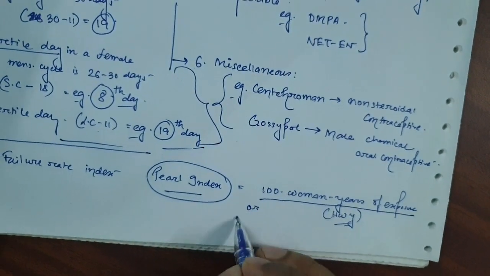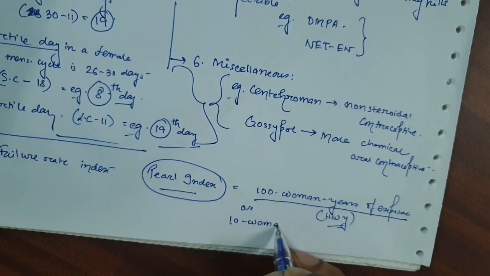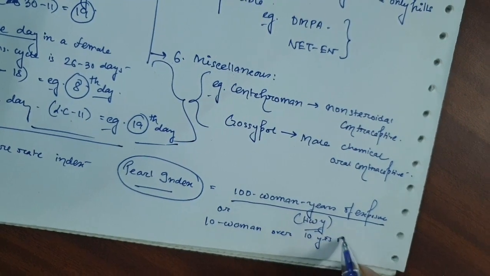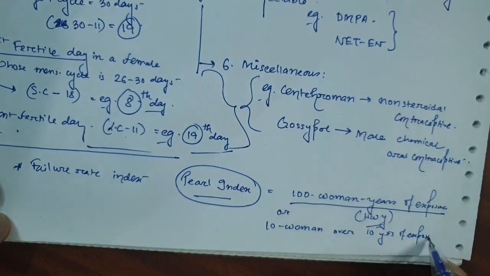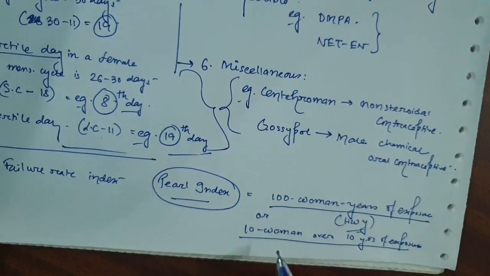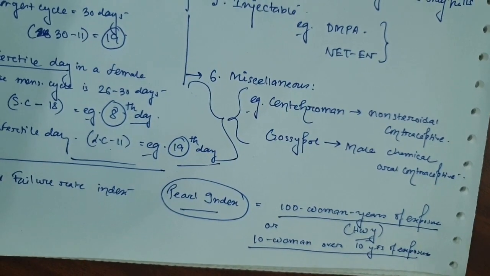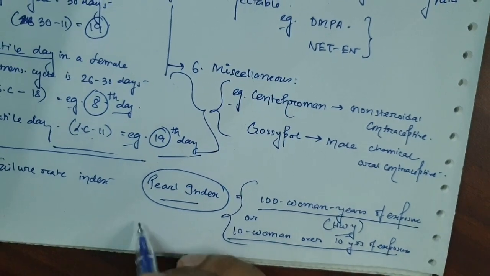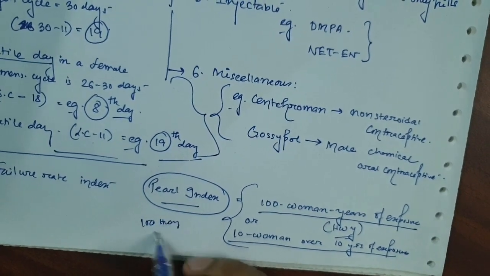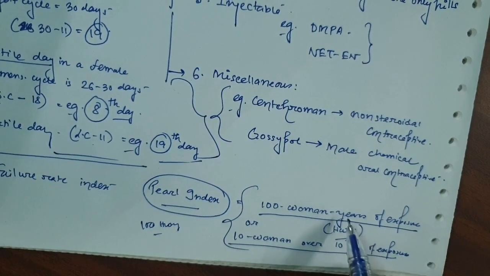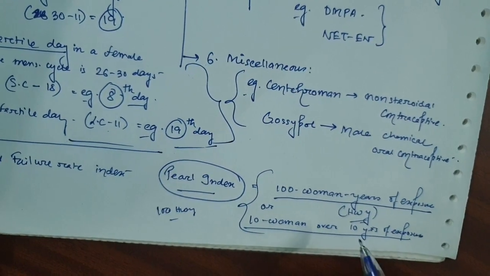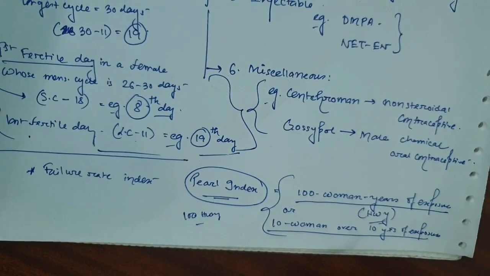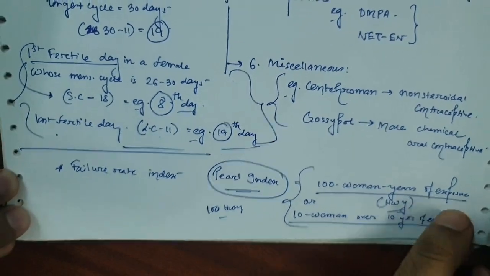Or we can say it's 10 women over 10 years of exposure. So if we study 10 women using a particular type of contraceptive method for 10 years, it's also taken as 100 women years. That means the number of women multiplied by the number of years. So it's a measurement of the failure rate of any particular contraceptive method.